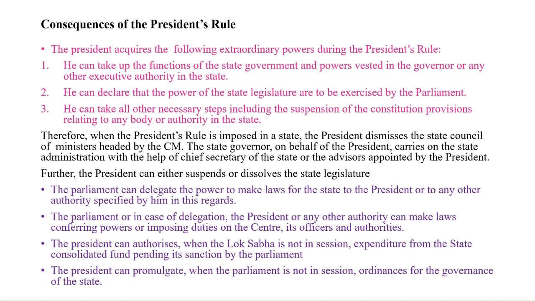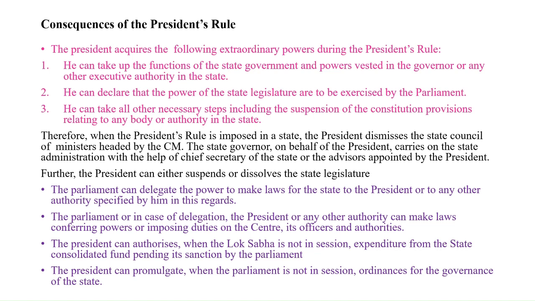Therefore, when President's Rule is imposed in a state, the President dismisses the state council of ministers headed by the Chief Minister. The state Governor, on behalf of the President, carries on the state administration with the help of the Chief Secretary of the state or the advisors appointed by the President. Further, the President can either suspend or dissolve the state legislature.